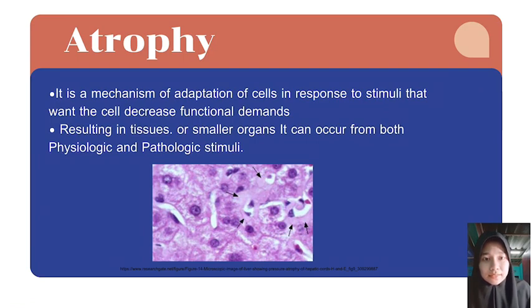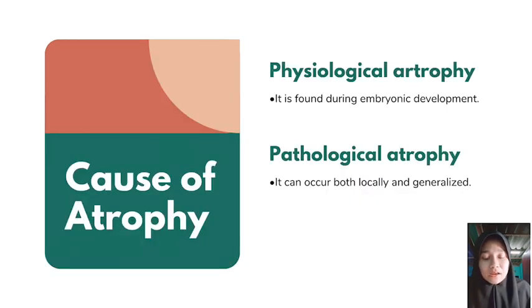Atrophy is a mechanism of adaptation of cells in response to stimuli that decrease functional demands, resulting in smaller tissues or organs. It can occur from both physiologic and pathologic stimuli. Causes of atrophy: physiological atrophy is found during embryonic development. Pathological atrophy can occur both locally and generally.